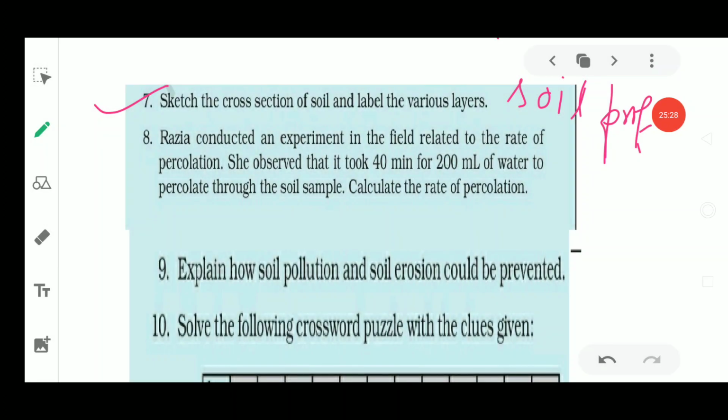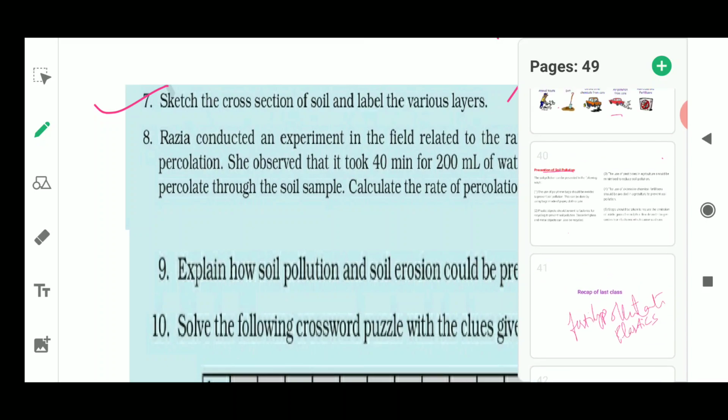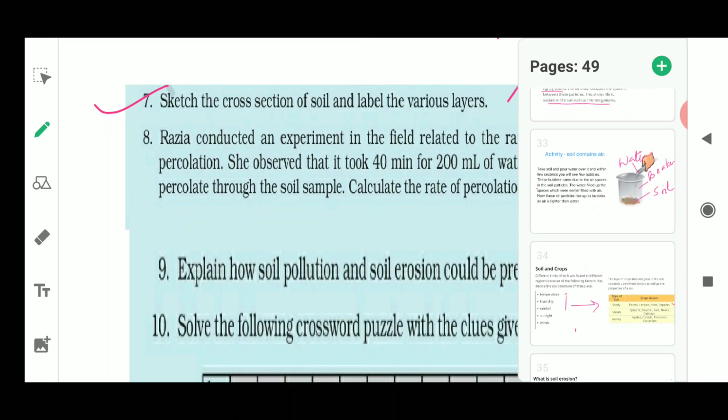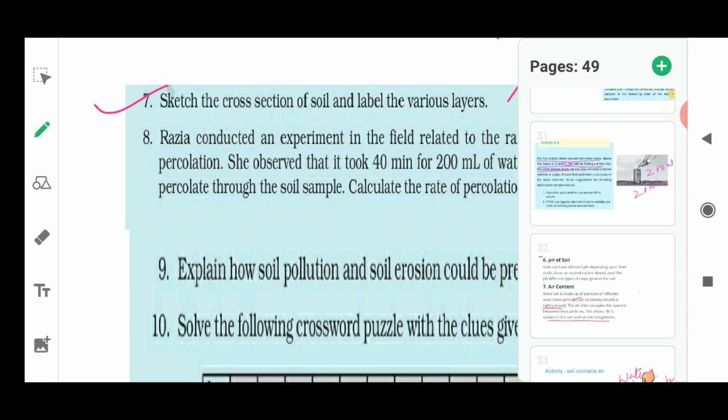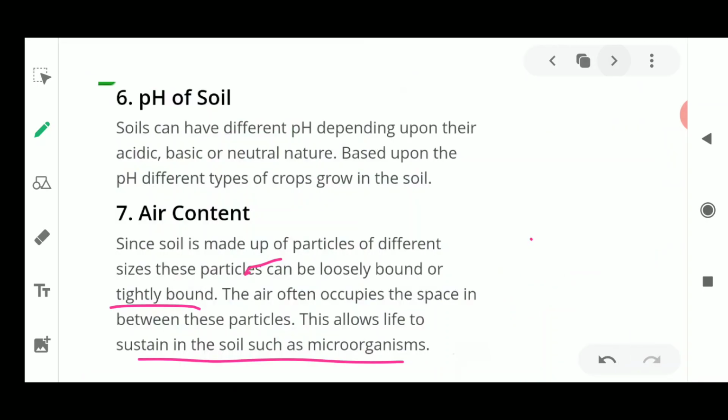Next is question number 8. Razia conducted an experiment in the field related to the rate of percolation. She observed that it took about 40 minutes for 200 ml of water to percolate through a soil sample. Calculate the rate of percolation. We discussed this percolation rate yesterday, so I'll just recap and tell you how to solve this question. In the percolation rate, you saw this activity, how percolation was observed.